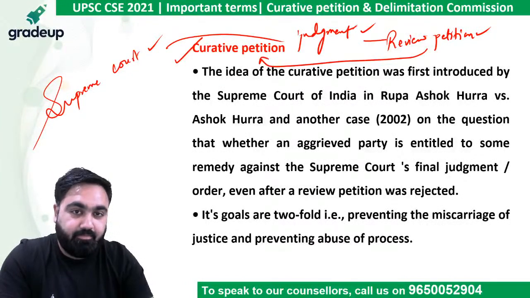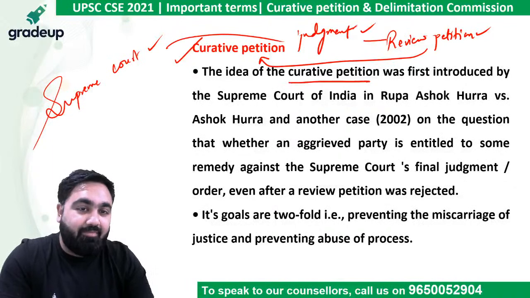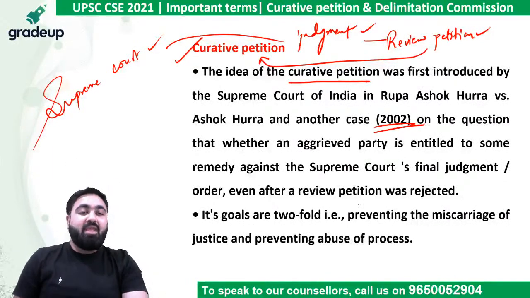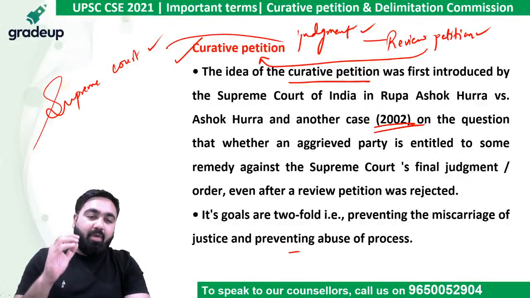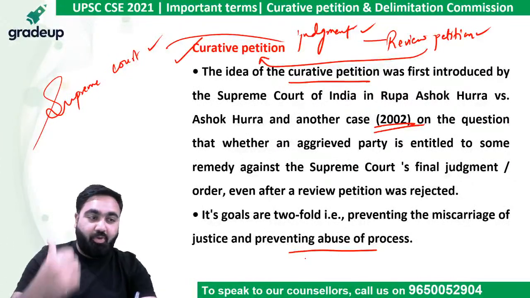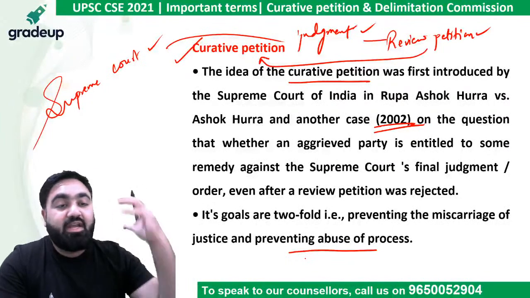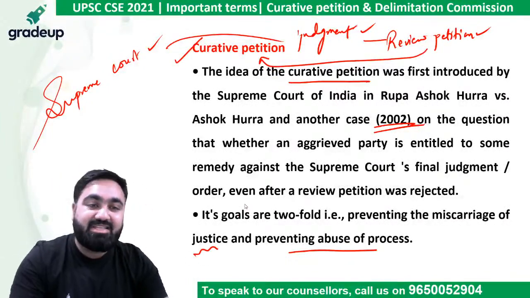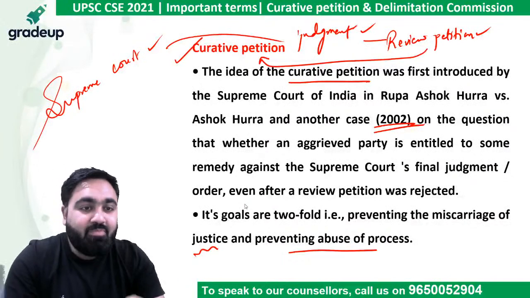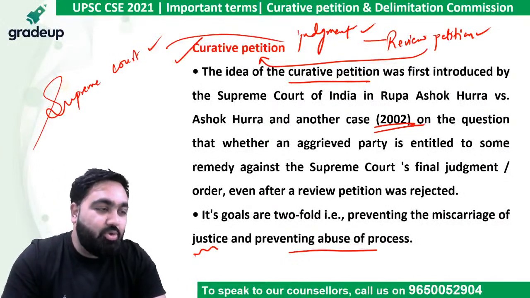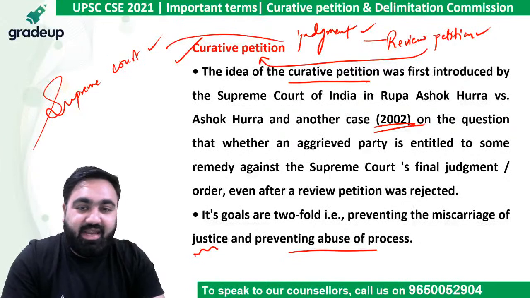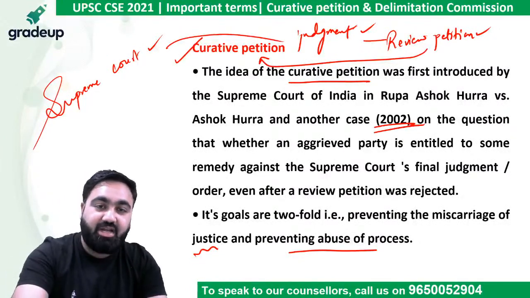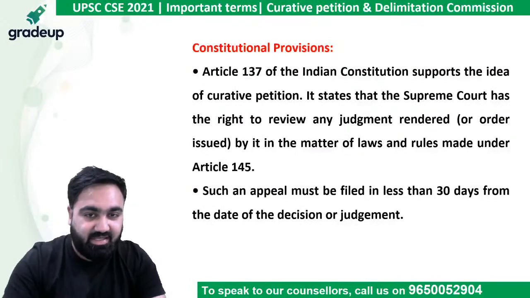curative petition. The curative petition started in 2002, when the Supreme Court said that if there was an abuse of the process, if the due process was not followed, or if a new fact has come to light that might impact justice in this particular case, then the person involved or the aggrieved party can request the court for a curative petition, asking them to reconsider the decision.